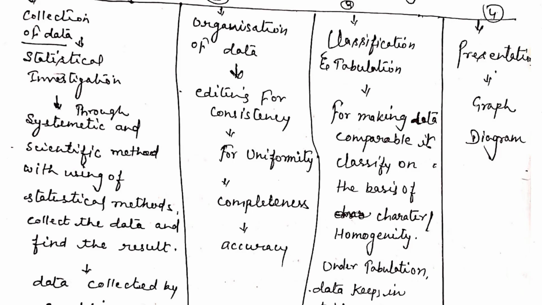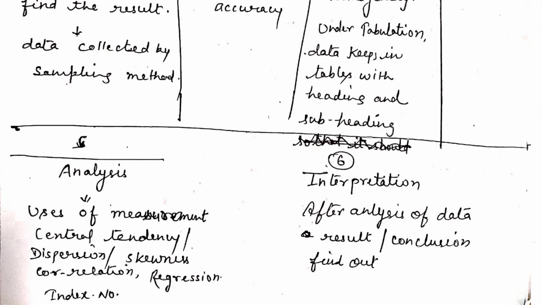Under the analysis, for analyzing the data we use the measures of central tendency, meaning arithmetic mean, median, mode, geometric mean, harmonic mean. For analyzing purposes we can use dispersion through the mean deviation, standard deviation, and skewness through the Bowley method or the Karl Pearson method.